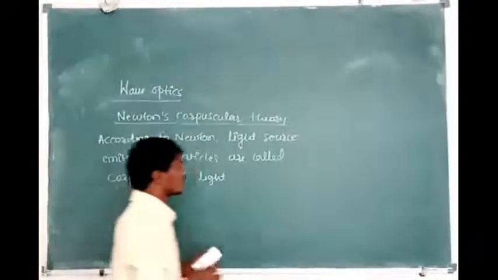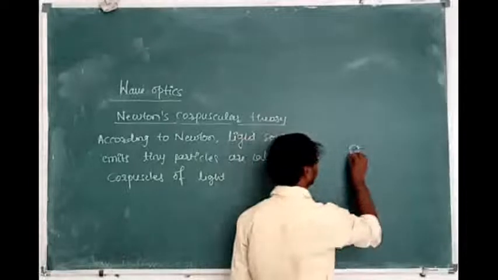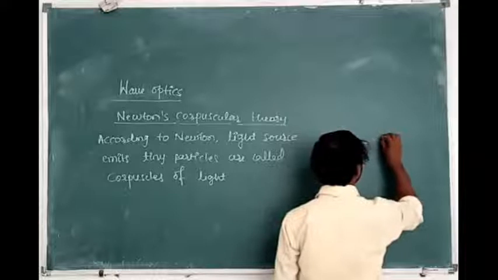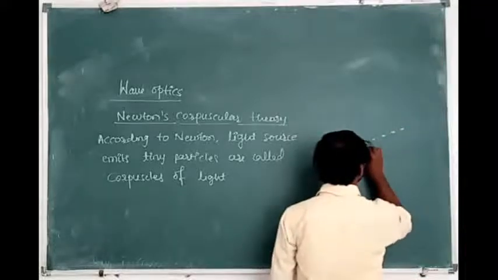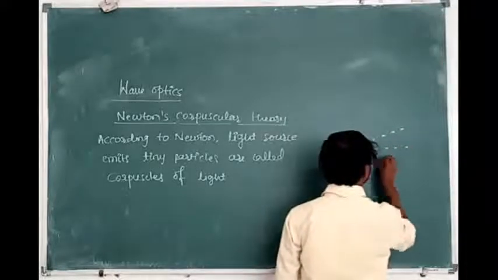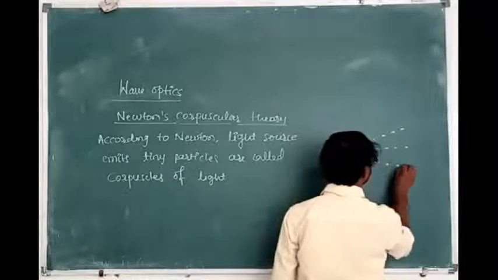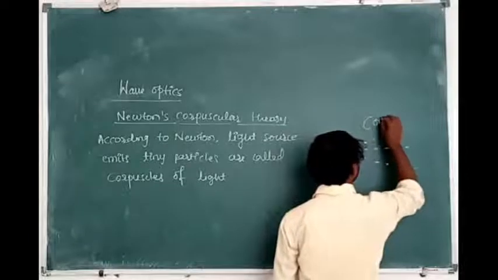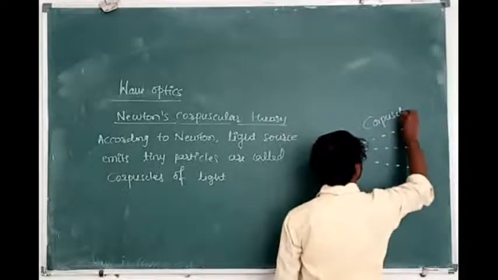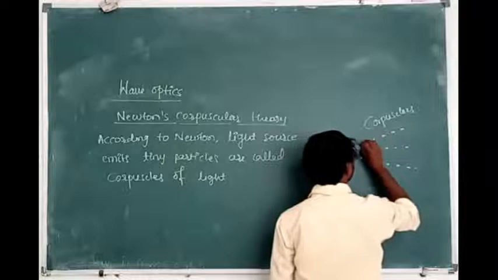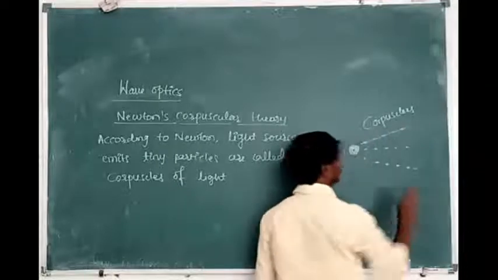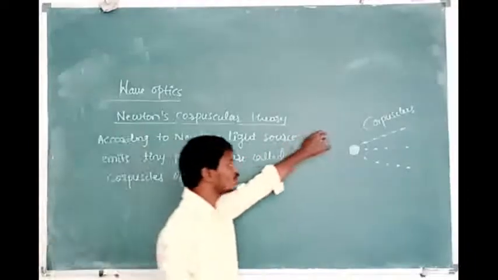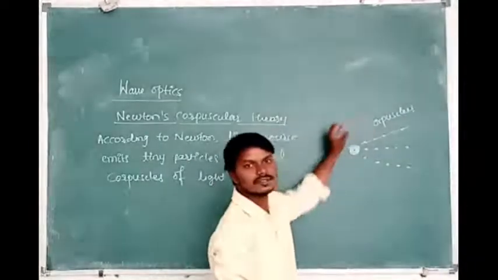Now let us consider this is a source of light. This source of light can emit tiny particles. These are the tiny particles. These tiny particles are called corpuscles. And these tiny particles move in a straight line, meaning they travel in a straight line. Corpuscles move in a straight line according to Newton.